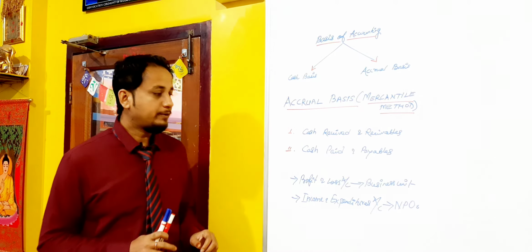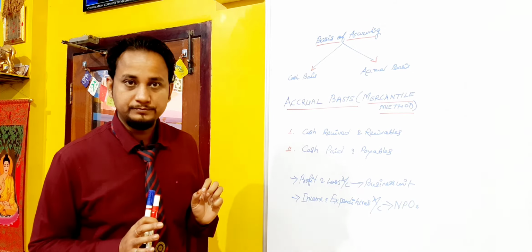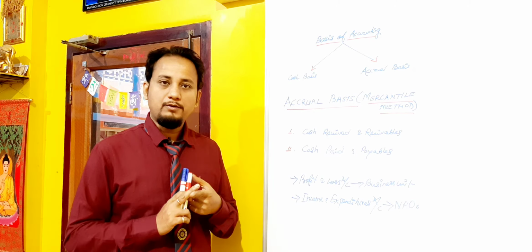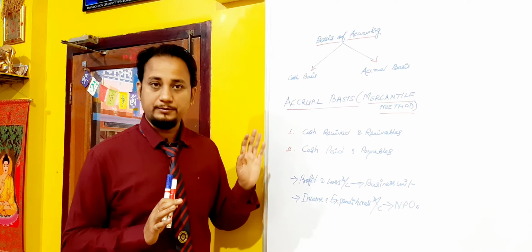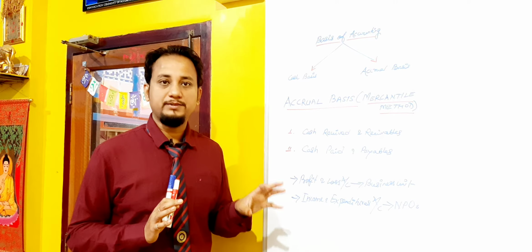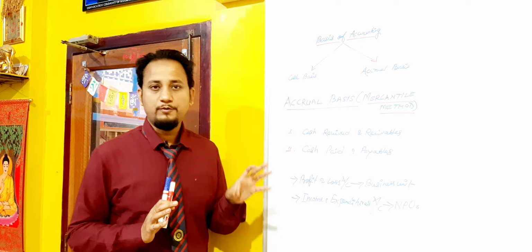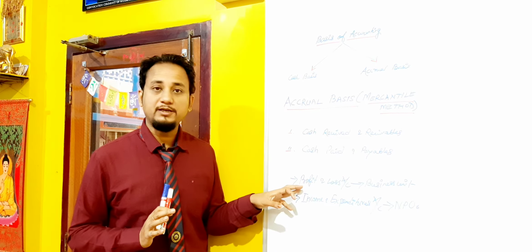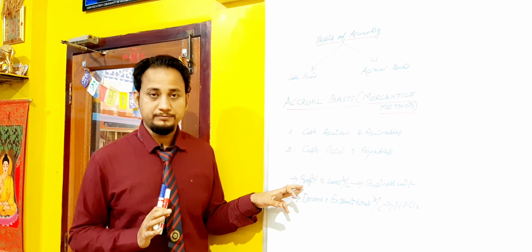So let's see which accounts are prepared on the basis of the accrual basis of accounting. One of the most important accounts, followed by all firms in this world, is the profit and loss account, because the profit and loss account shows the financial performance of the business. What is the amount of profit earned during a particular period of time? What is the amount of losses suffered during a particular period of time? The profit and loss account is prepared by following the accrual basis of accounting.